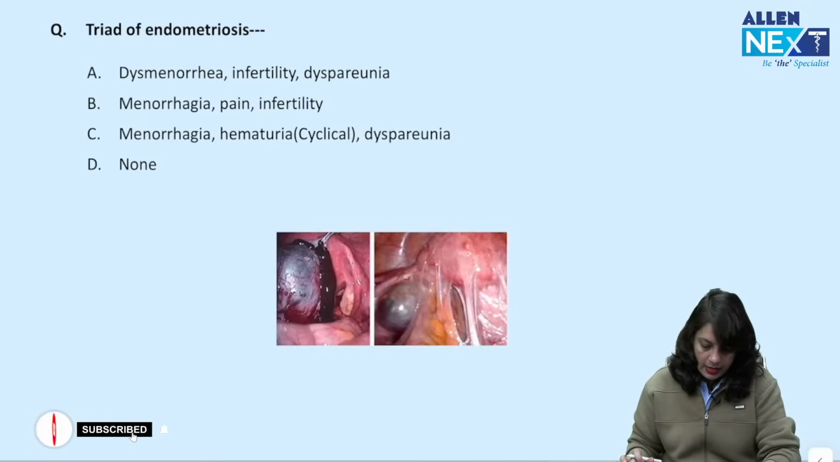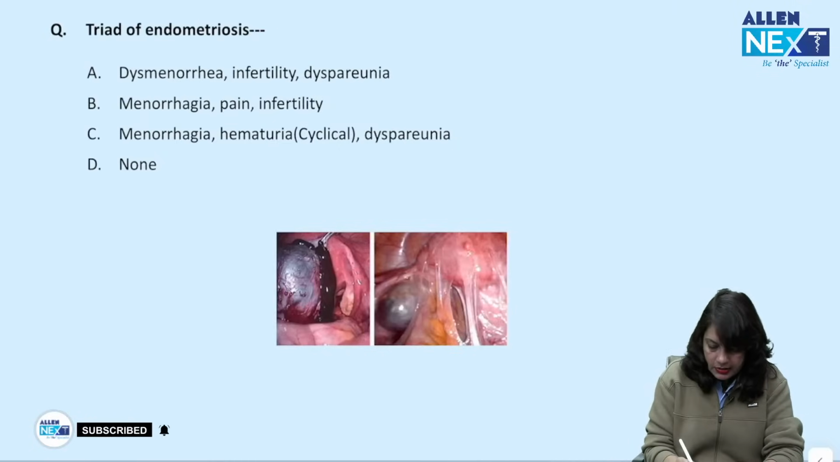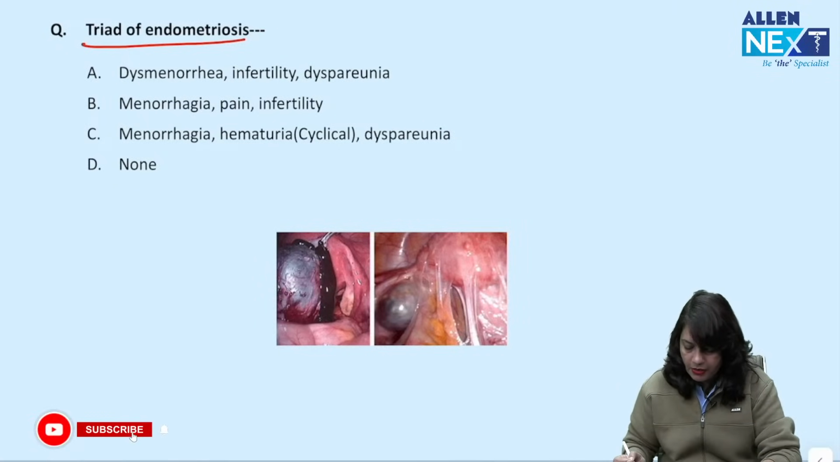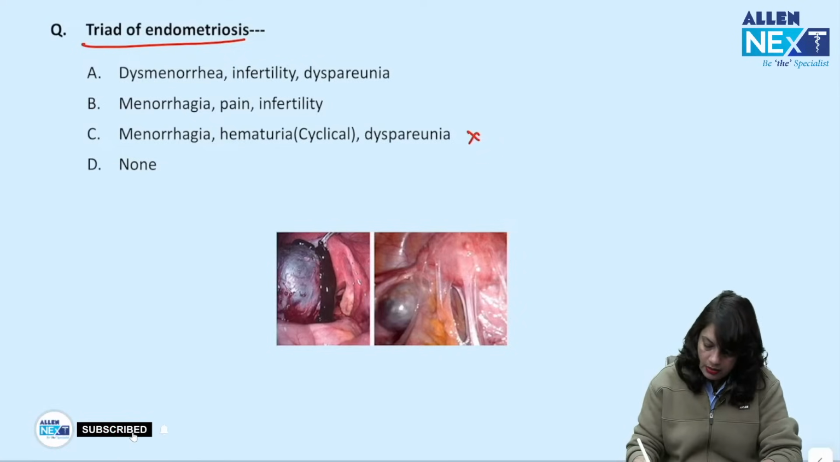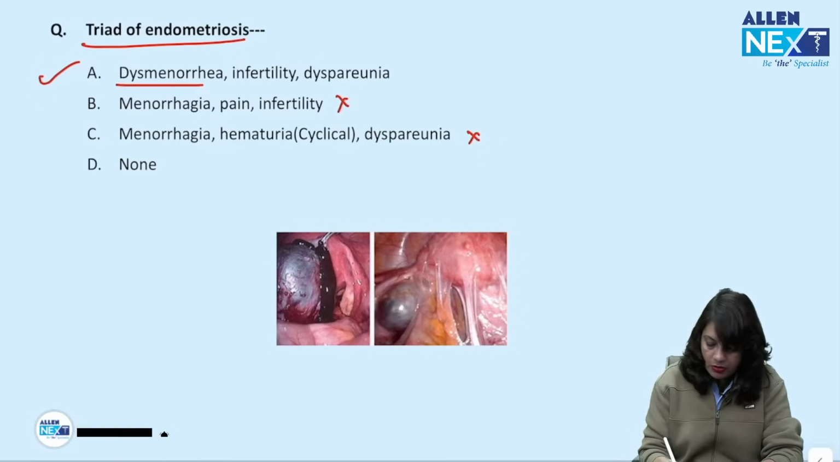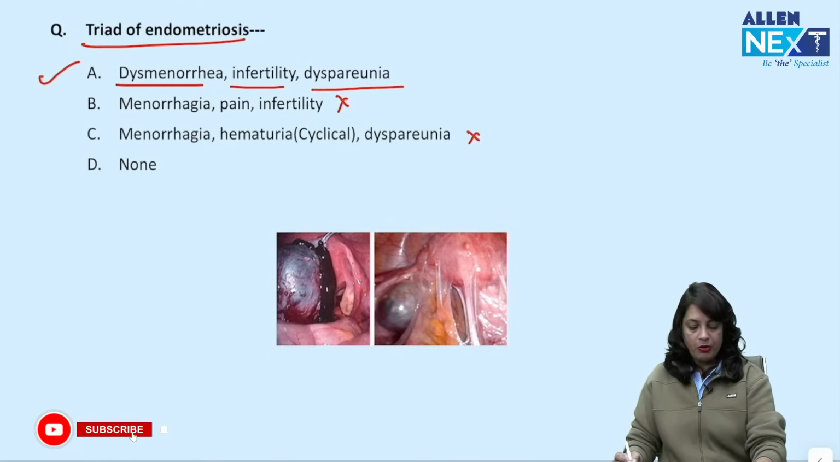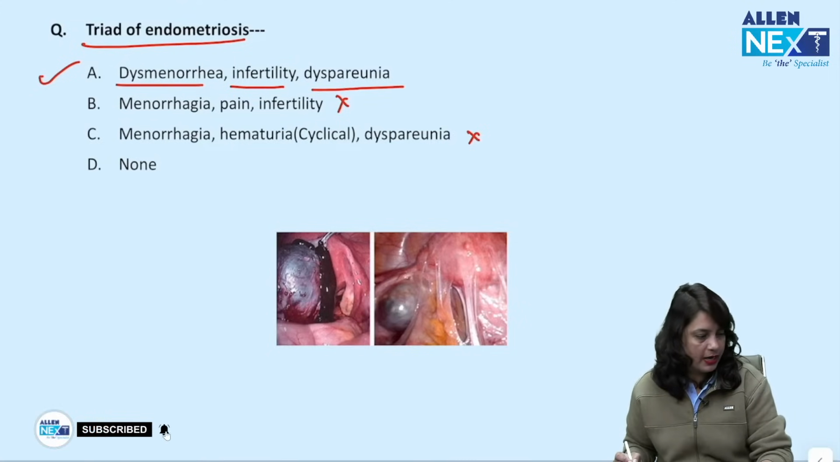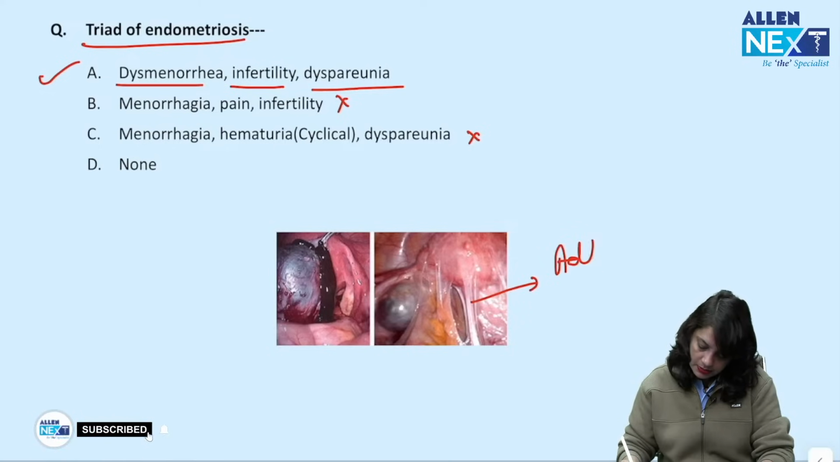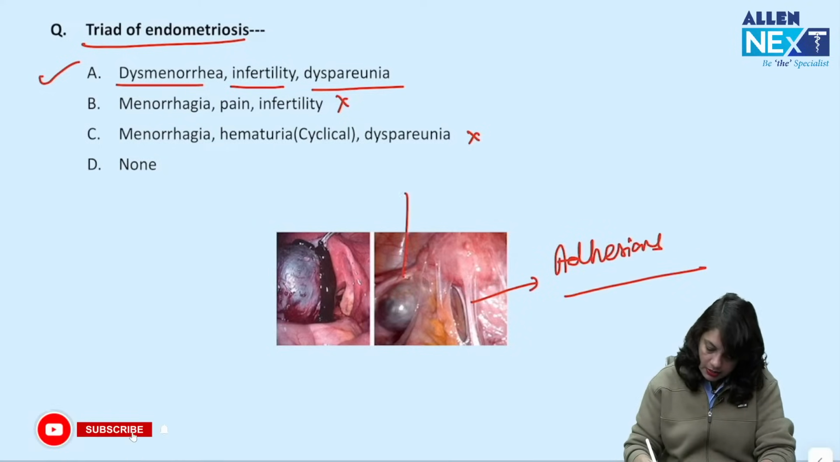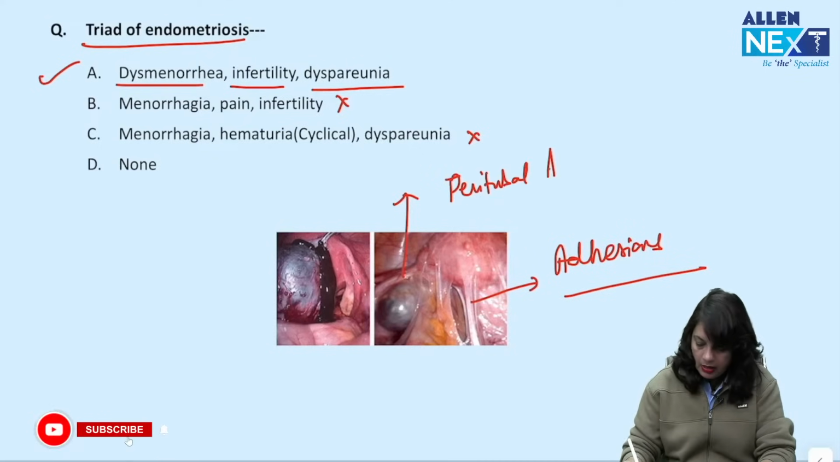Next, the triad for endometriosis I have just mentioned. Is it dysmenorrhea, infertility, dyspareunia, menorrhagia, pain, infertility? Menorrhagia, cyclical hematuria, dyspareunia. So the correct answer is dysmenorrhea, infertility and dyspareunia is the classical triad for endometriosis. And you can see there are adhesions in the pouch of Douglas, and fallopian tube adhesions, that is peritubal adhesions.